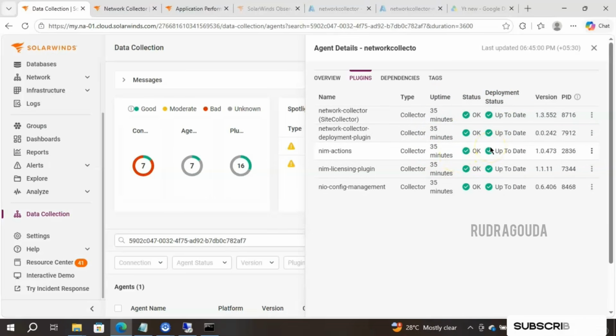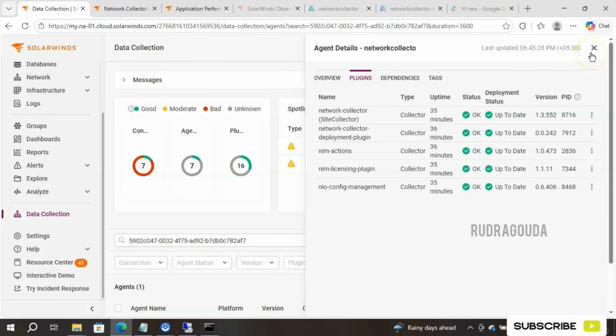Suppose it is having any issues, then instead of the status OK, it will show the status as critical. If you click on the I icon, it will give the reason why it is having the issue, and you can go to the documentation and fix that part. Sometimes, instead of doing all those things, if you click on these three dots, it will provide a restart option. Simply restart this one and most of the time the issue will get fixed.